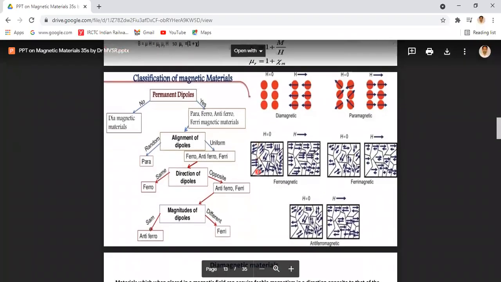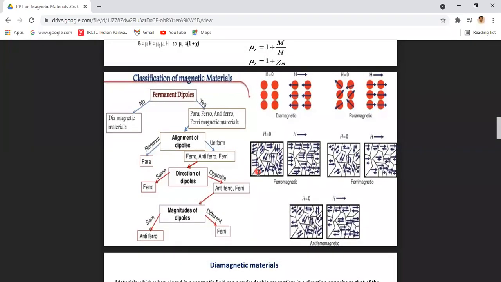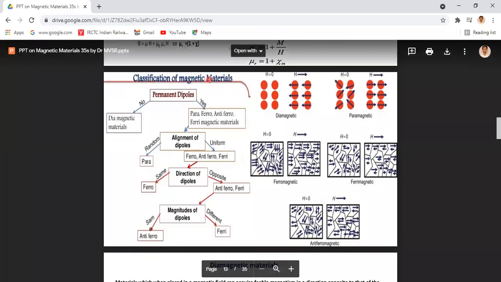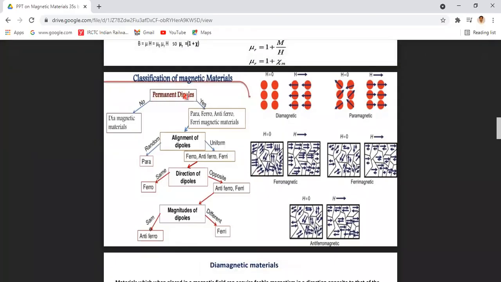Okay, good morning, everybody. Today, we are going to start the next concept, classification of magnetic materials. Generally, the magnetic materials which are having permanent dipoles and which are not having permanent dipoles. Generally, we know that in the magnetic materials, the magnetic dipoles are existing. That is because of the orbital motion of the electron and the spin motion of the electron, which is responsible for the magnetic property of the given material.